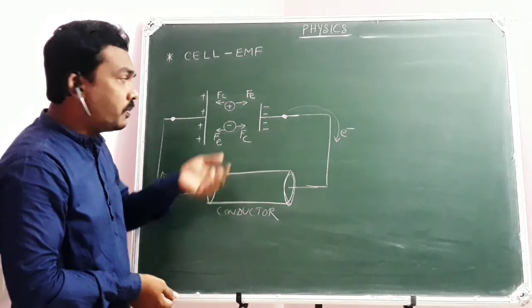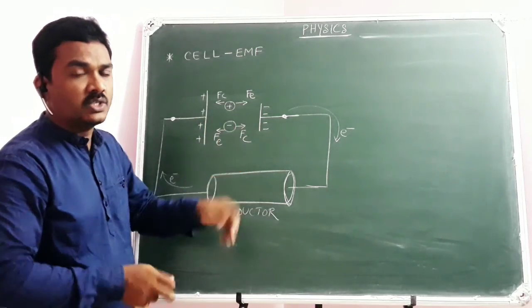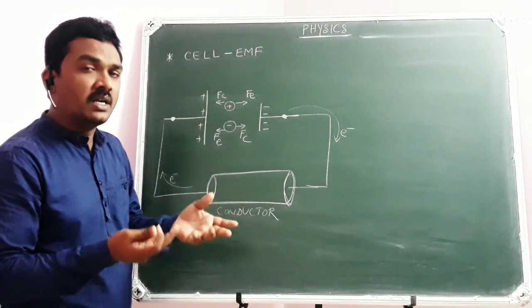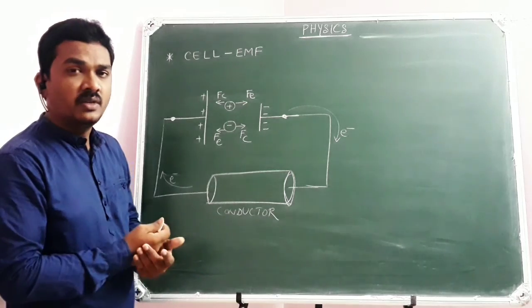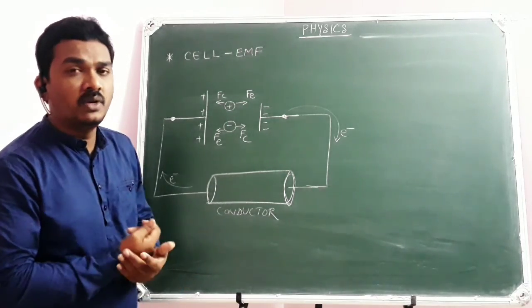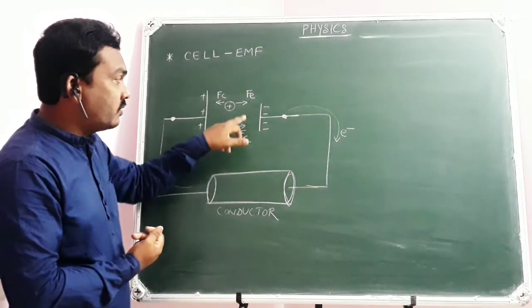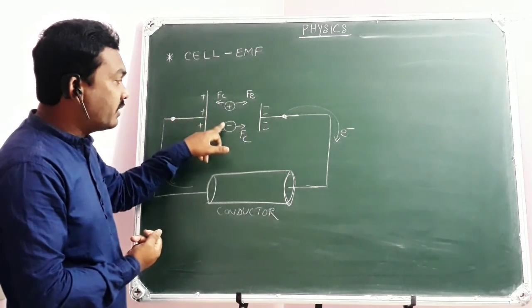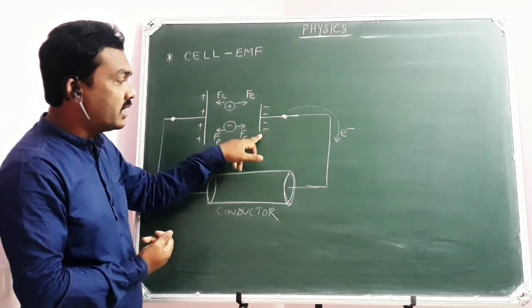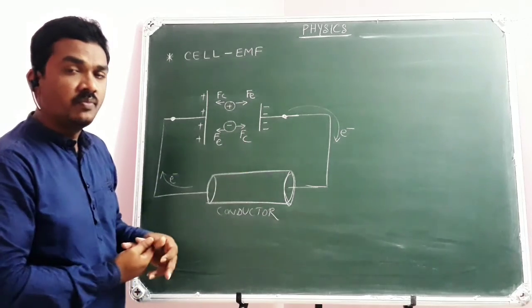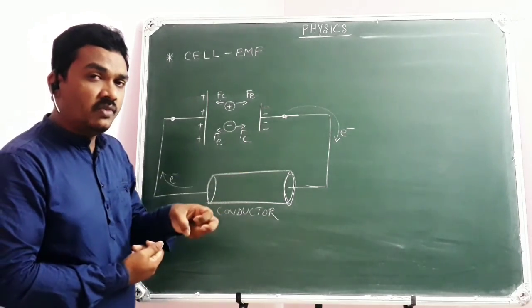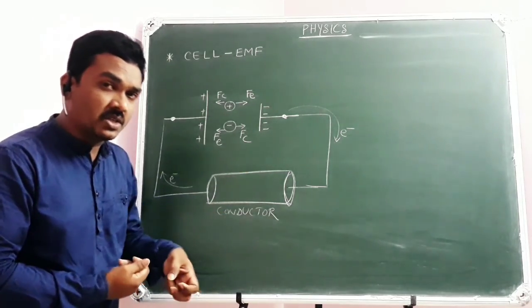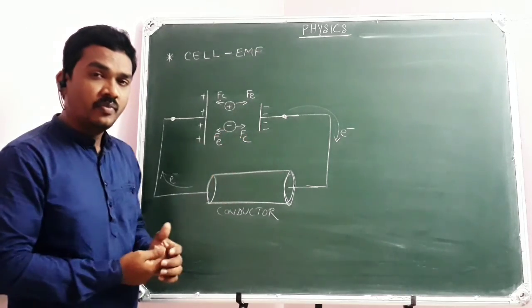If you are telling the positive ion moving towards the negative plate, no work is to be done, because they are unlike charges, they attract. The electrostatic force of attraction will pull it. But the positively charged ion moving towards the positive plate and the negatively charged ion moving towards the negative plate happen because of the chemical force. This energy will be provided because of chemical reactions that are taking place within the cell.